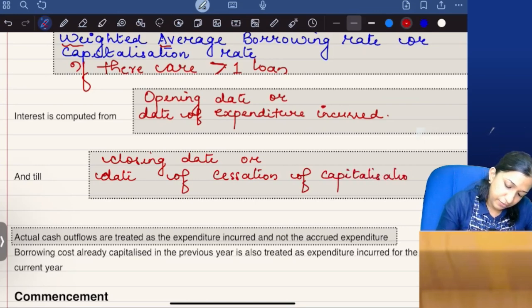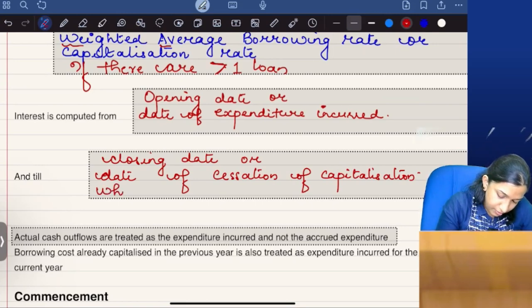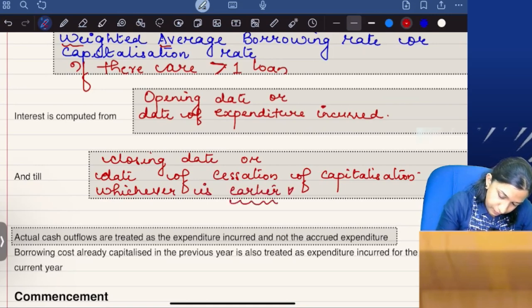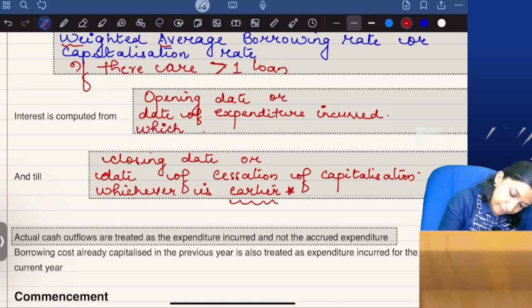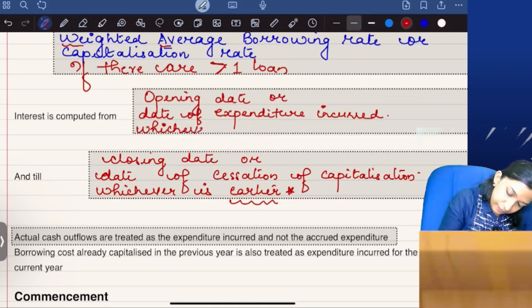Whichever is earlier for the end date, and here, whichever is later for the start date.